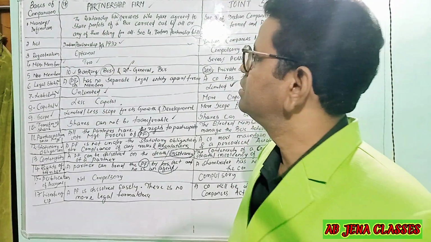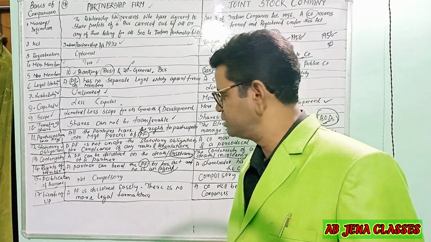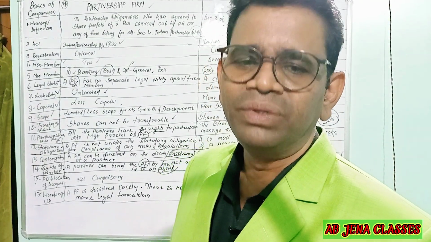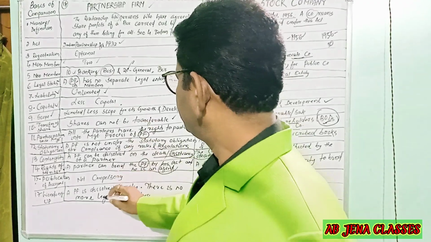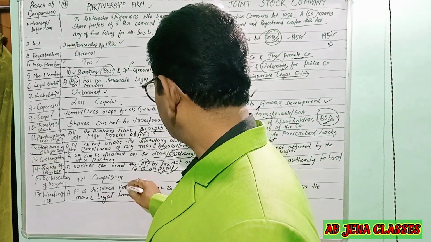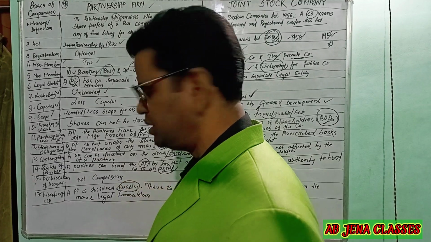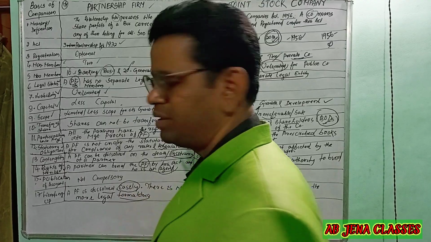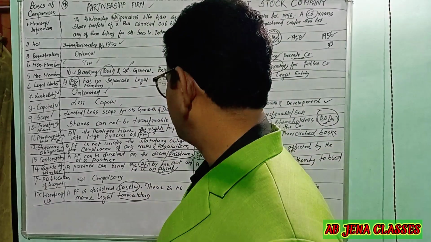Last but not the least, the basis of comparison is the winding up. Winding up means the close down of the business. A partnership firm is dissolved easily, and there are fewer legal formalities.